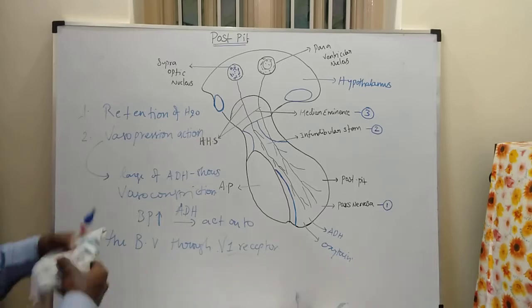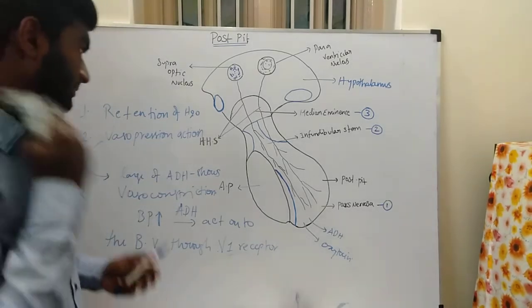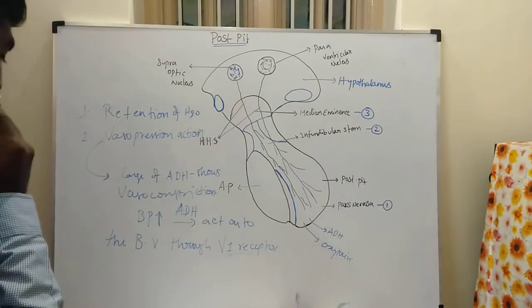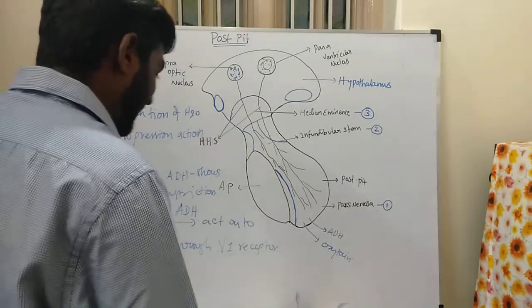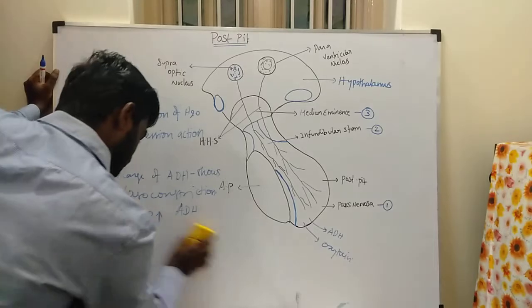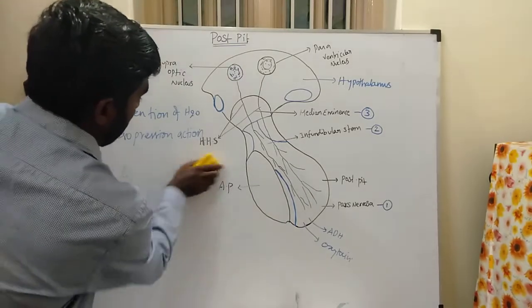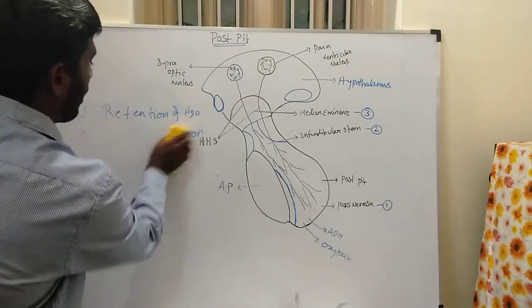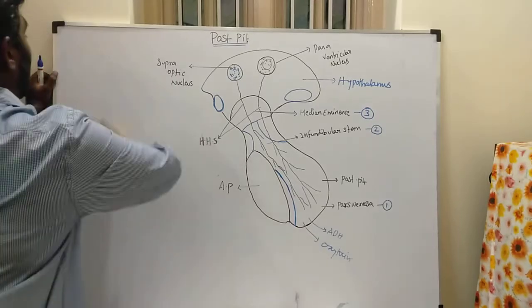Next we'll see the regulation of secretion of ADH. The ADH hormone secretion depends upon the volume of body fluids and osmolarity.